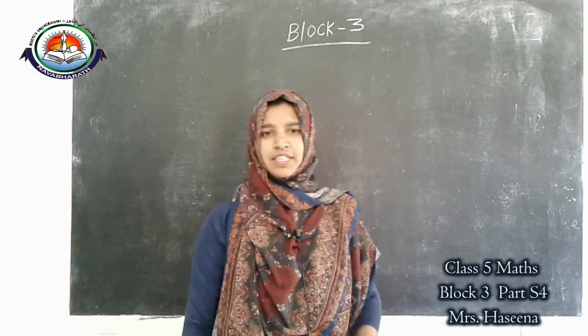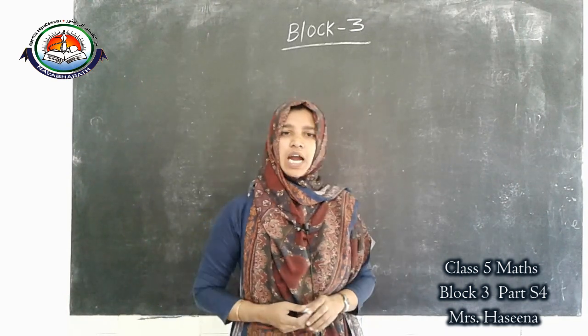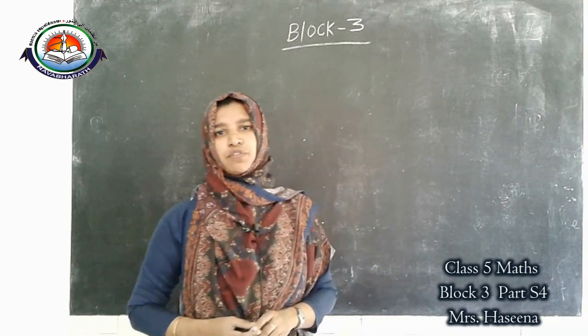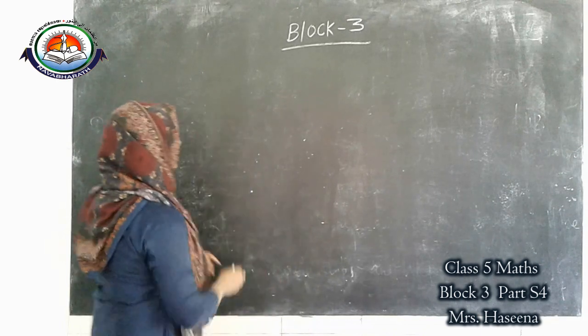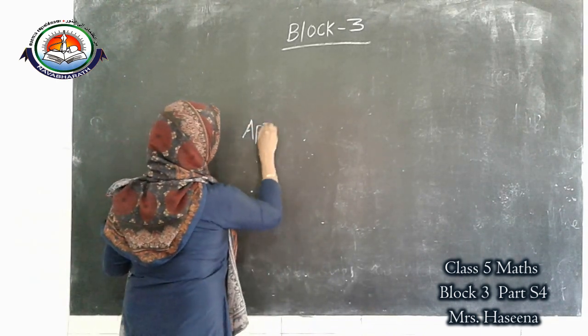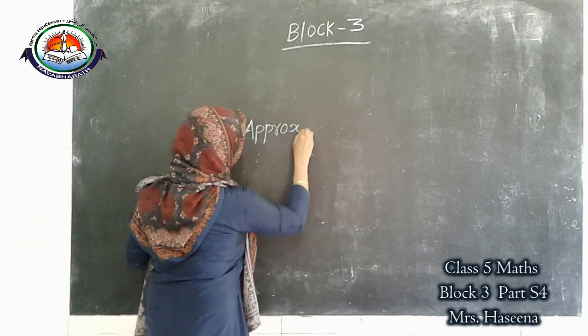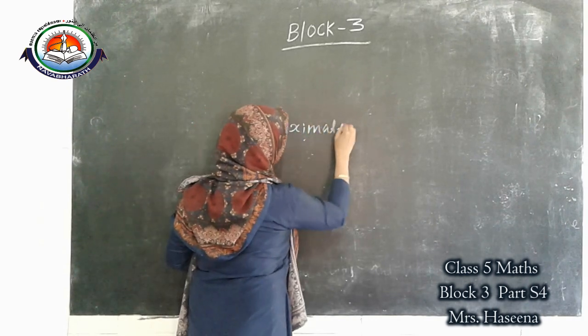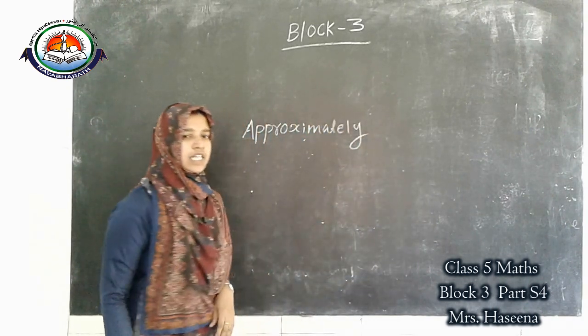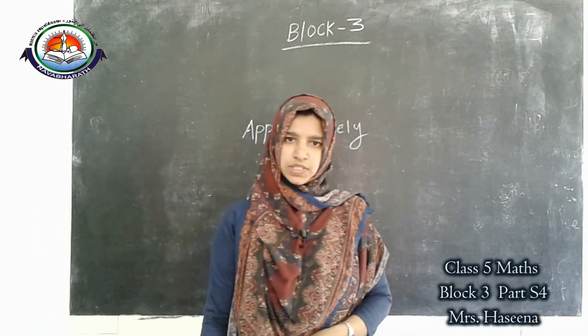Okay. Then, in our library, approximately 5,000 books are there. Approximately 5,000 books are there.